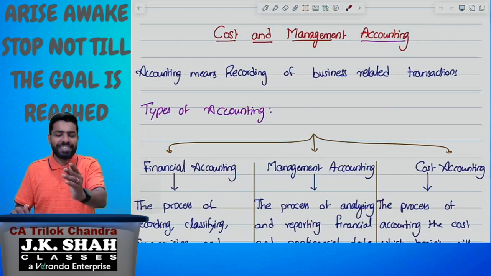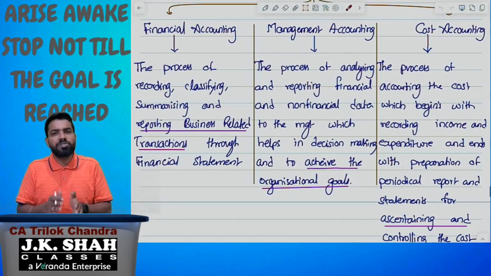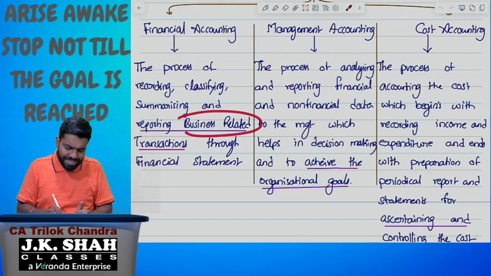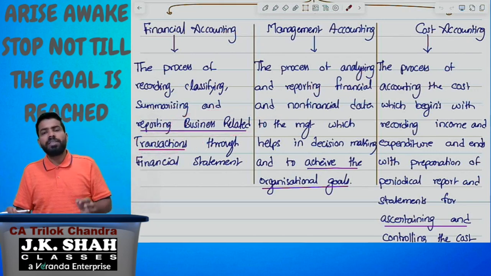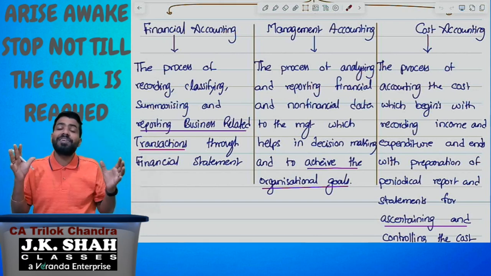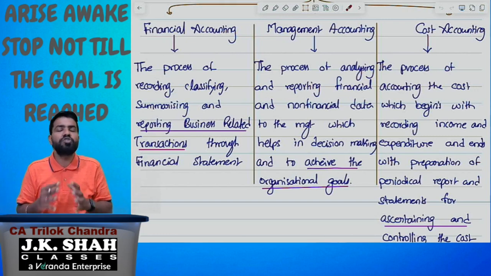When it comes to financial accounting, look into this. It is the process of recording, classifying, summarizing, and reporting the business related transactions. The main motive of financial accounting is to report the business related transactions to the management by preparing the financial statements. The main agenda of financial accounting is to prepare the financial statements.